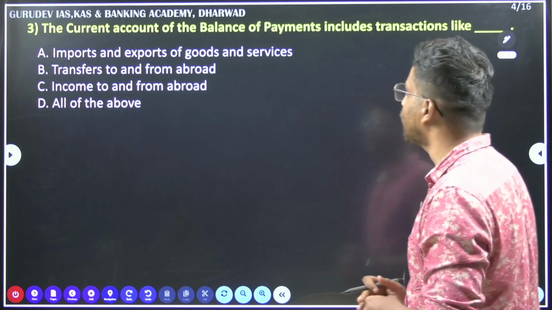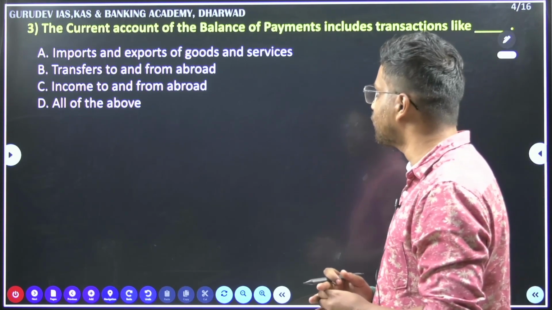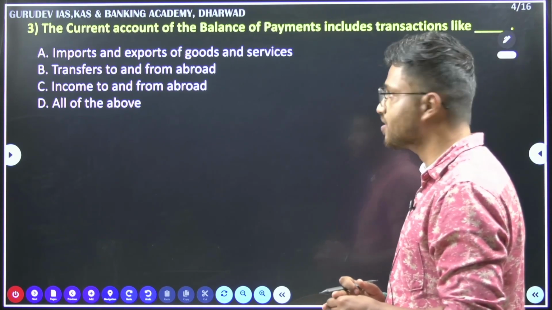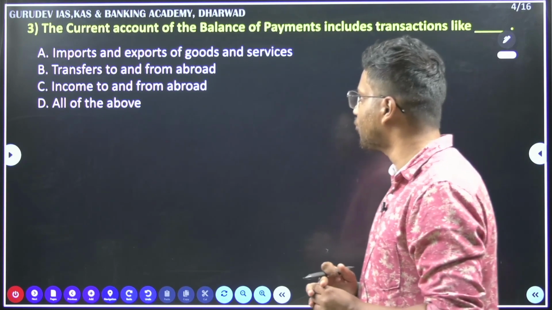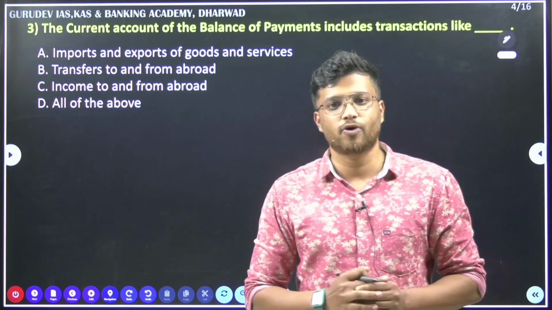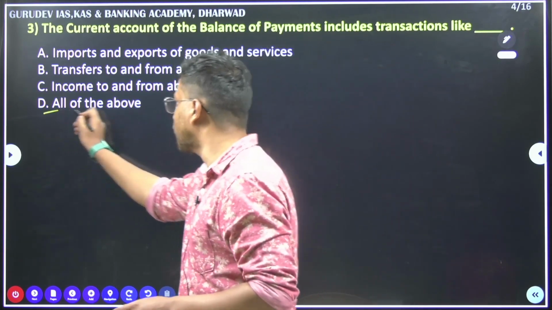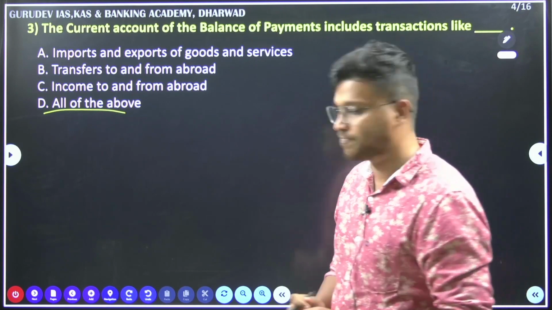Secondly, the current account of the balance of payment includes the transaction lag, import and exports of goods and services, transfer to and fro from abroad, income to and fro from abroad. So we have seen in a previous video what balance of payment is and what all it includes. So here the answer is all of the above. It includes all of these transactions here.